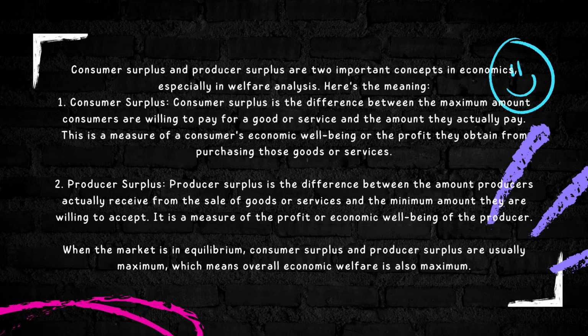2. Producer surplus. Producer surplus is the difference between the amount producers actually receive from the sale of goods or services and the minimum amount they are willing to accept. It is a measure of the profit or economic well-being of the producer. When the market is in equilibrium, consumer surplus and producer surplus are at maximum, which means overall economic welfare is also maximum.